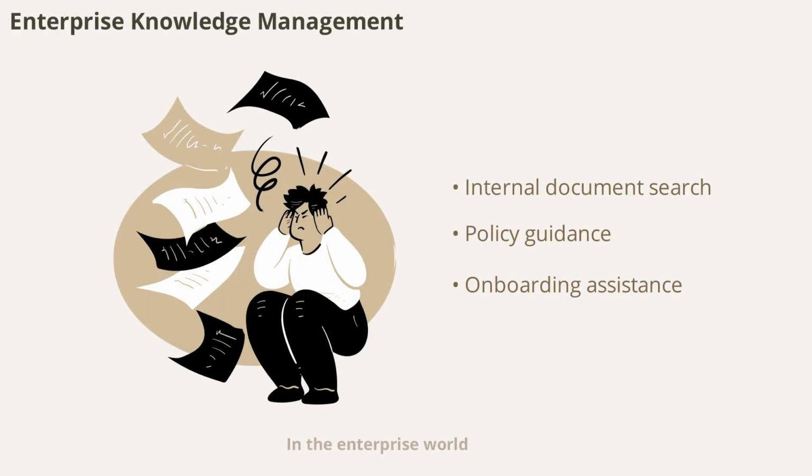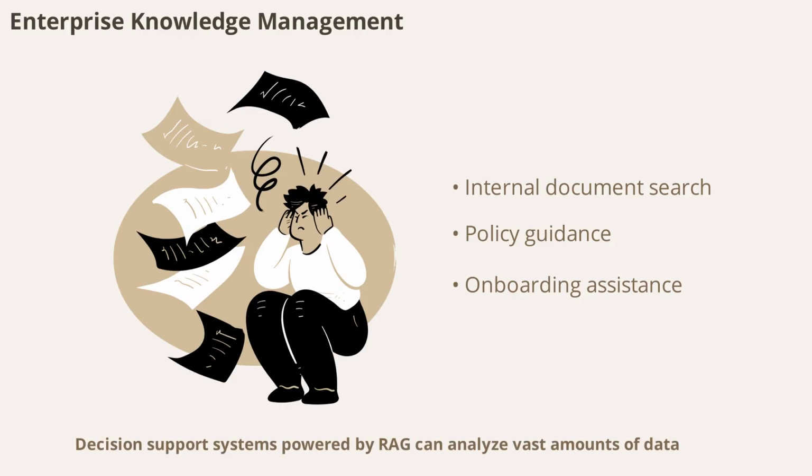In the enterprise world, RAG systems help employees search and synthesize internal documents, provide policy guidance, and assist with onboarding. Decision support systems powered by RAG can analyze vast amounts of data, helping organizations make informed choices and streamline operations.